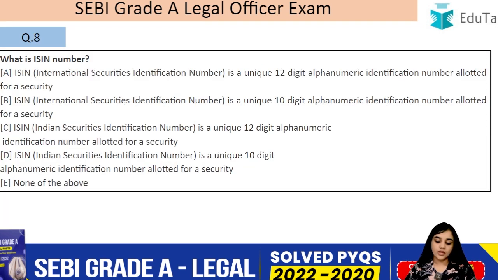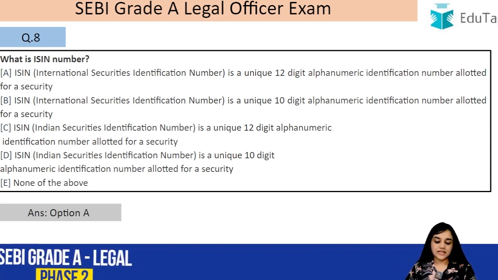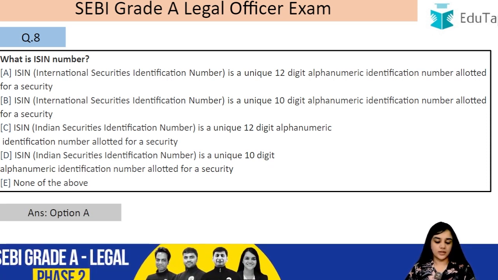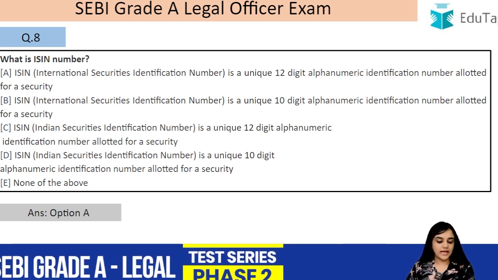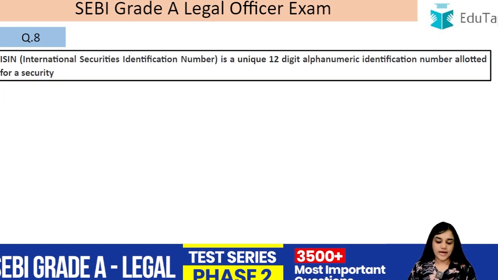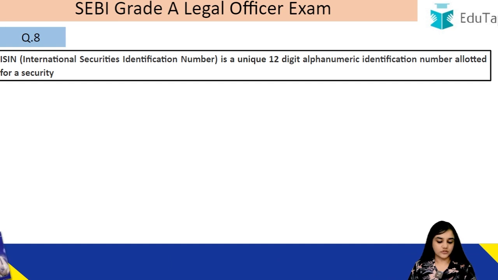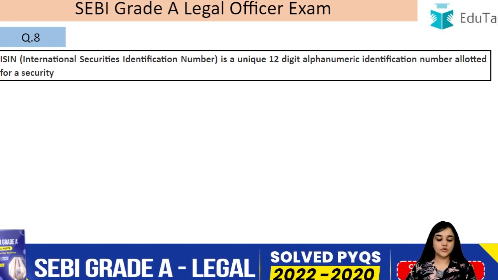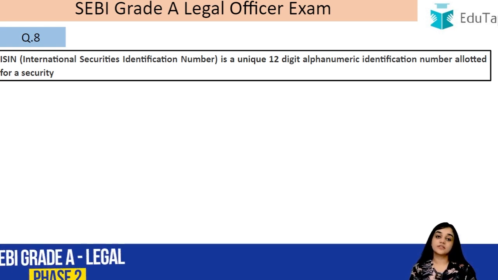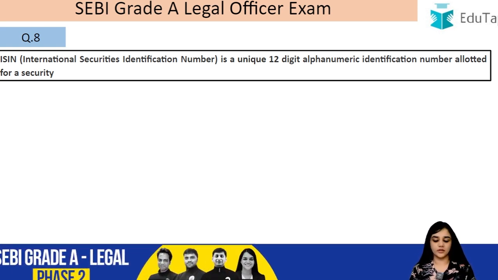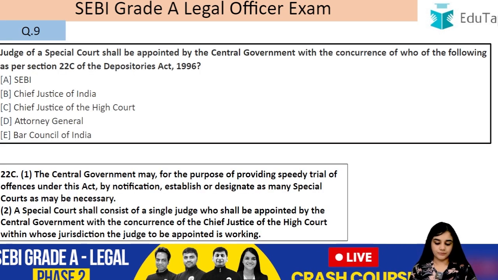Question number 8. What is ISIN number? So, the answer is option A. ISIN number is the International Securities Identification Number. It is a unique 12-digit alphanumeric identification number allotted for a security, right? So, this is what it is, a 12-digit unique alphanumeric identification number that is allotted to each and every security in the world.